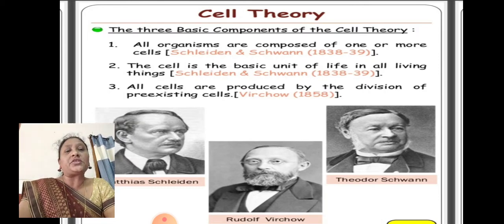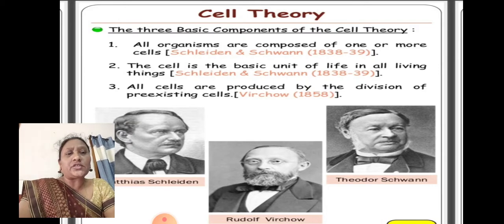The second postulation is that the cell is the basic unit of life in all living things. So it is a minimum or basic thing. This postulation was also given by Schleiden and Schwann in 1838 to 39. And the last one is given by Rudolf Virchow.